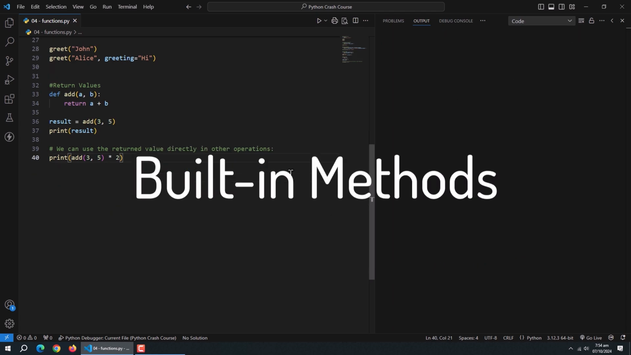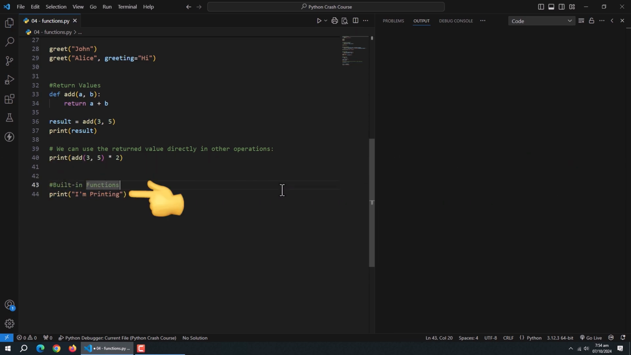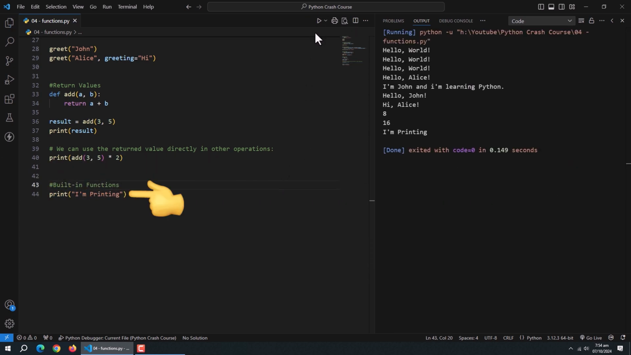Now we'll talk about some built-in functions in Python. First of all, we'll talk about the print method. We've been using it throughout this course. This method is used to display text or data inside the console. It is also very handy while debugging.